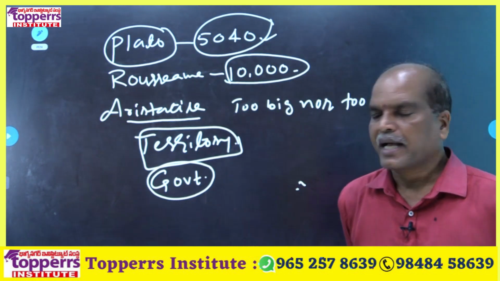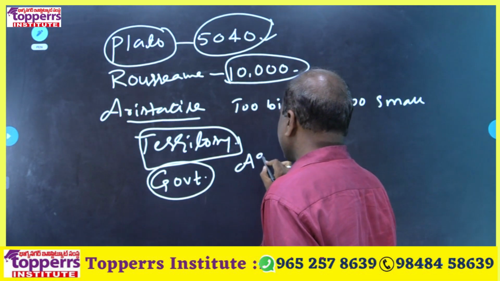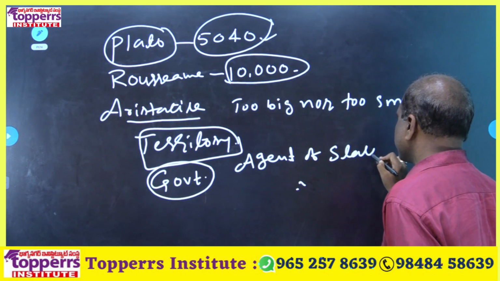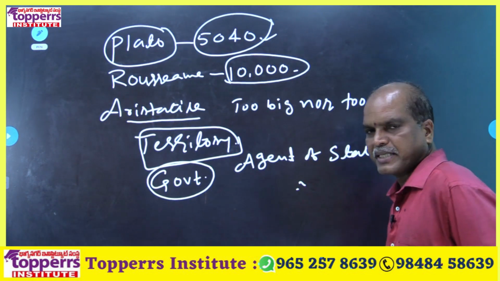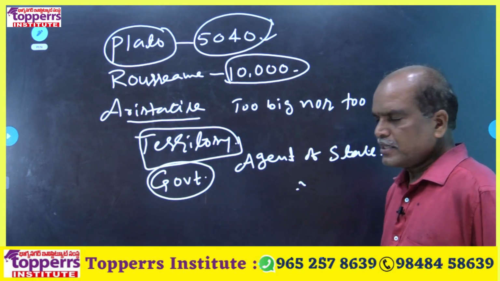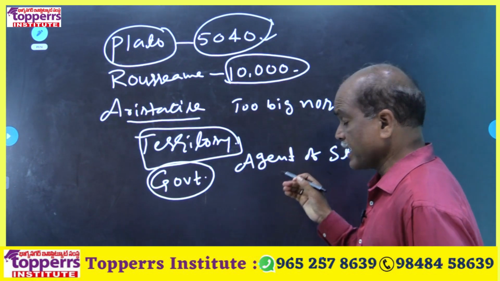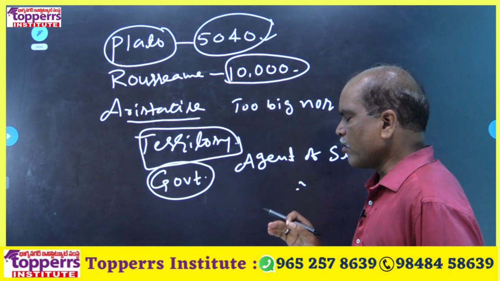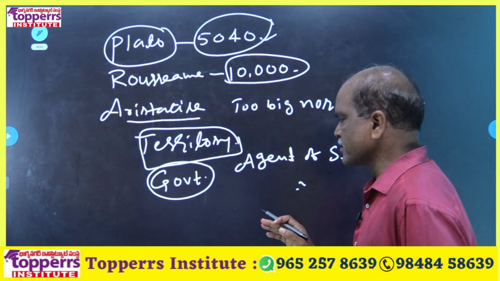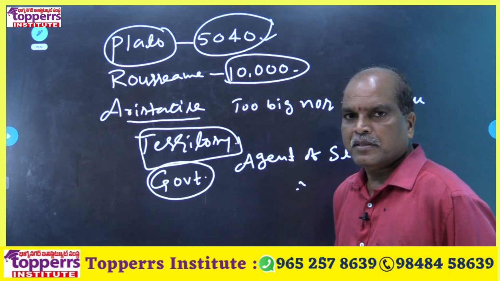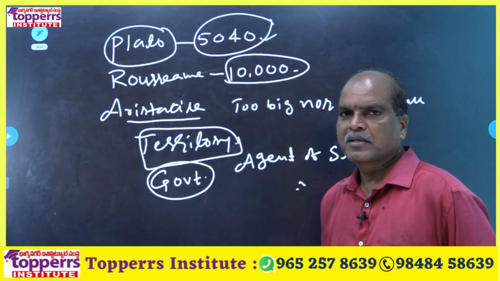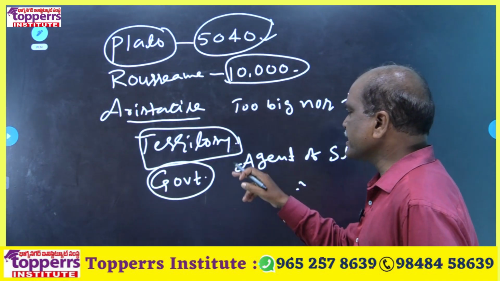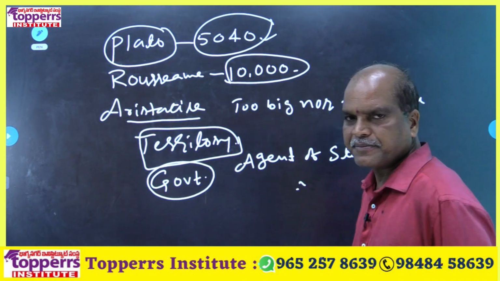Government is an agent of state. Why we should call like that? Government fulfill all the objectives of state properly. The state objectives are implemented by government only. So government is known as agent of state.